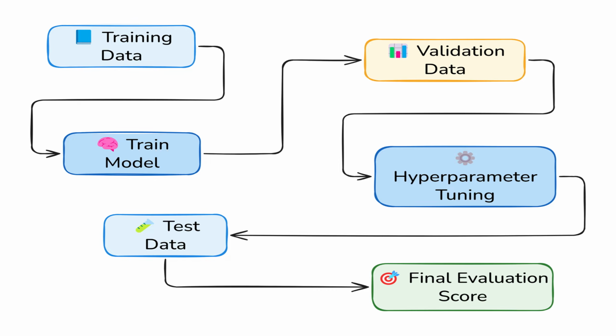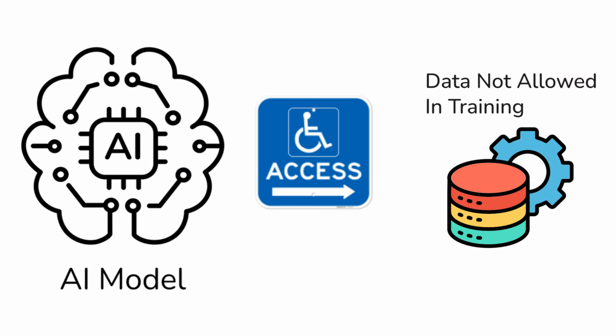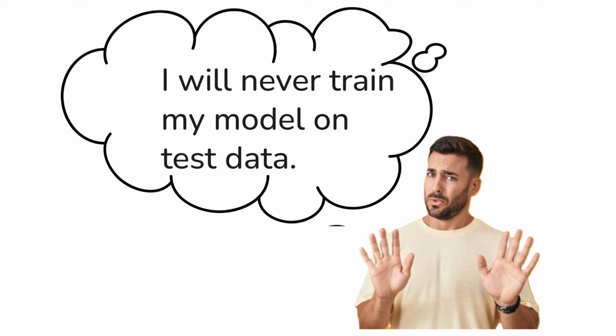And one of the most dangerous mistakes is data leakage. Data leakage happens when your model gets access to information that it should not have during training, especially information from the test dataset. Now, at first, this might sound like an obvious mistake. You might think, I will never train my model on the test data. But in real scenarios, leakage does not happen directly. It happens in very subtle ways. Let me show you how it actually happens.